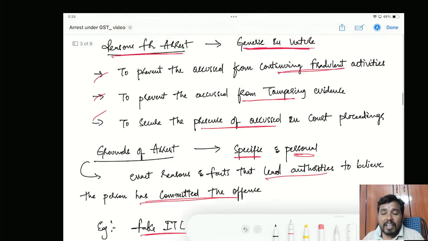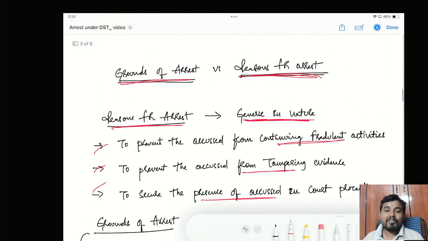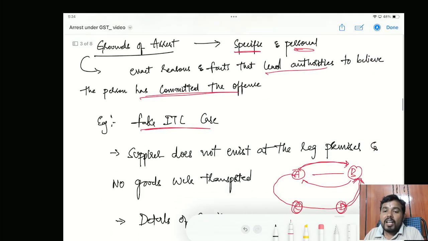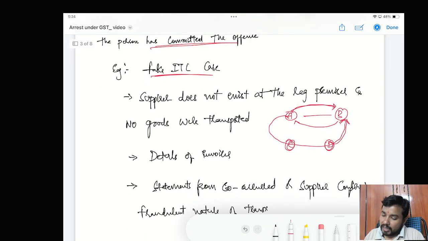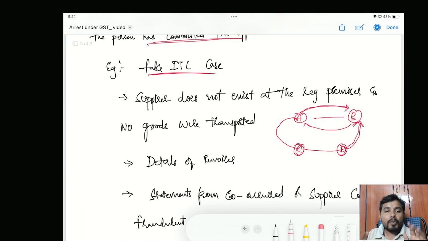Reasons for arrest are very general in nature, like flight risk, he can tamper with the evidence, he may be involved in further fraudulent activity, he may not appear before the court for the proceedings. Stating all these reasons, I can do the arrest, but the grounds are very different. Grounds are very special in nature, and I have given some examples also, I think. So I hope you have clearly understood why communicating the grounds of arrest is very important.